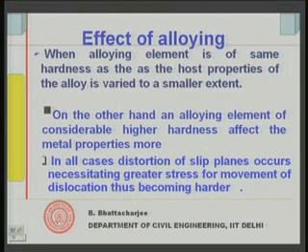But if the hardness of the alloying element is higher than the host element, then the properties are likely to differ more.